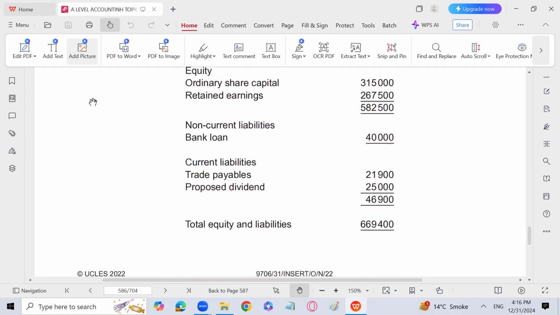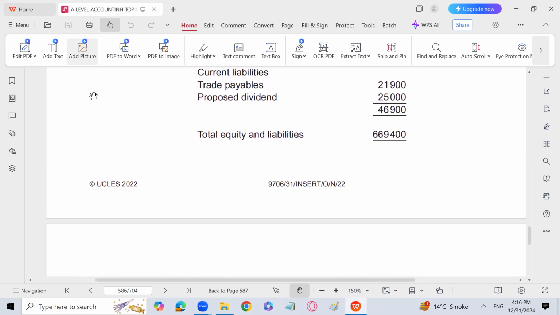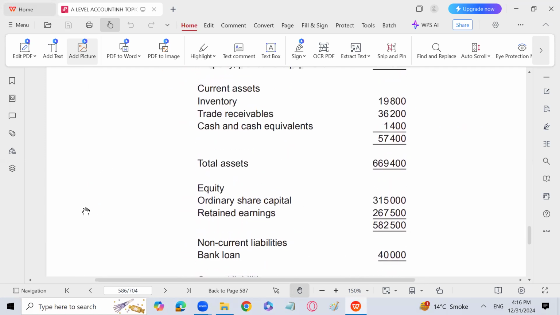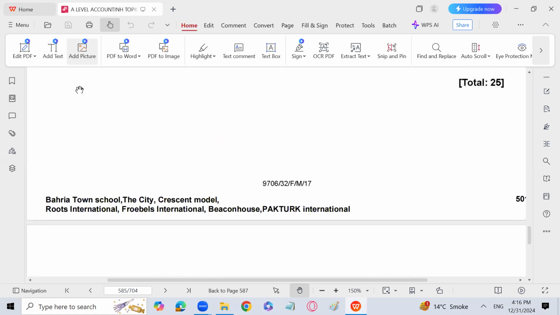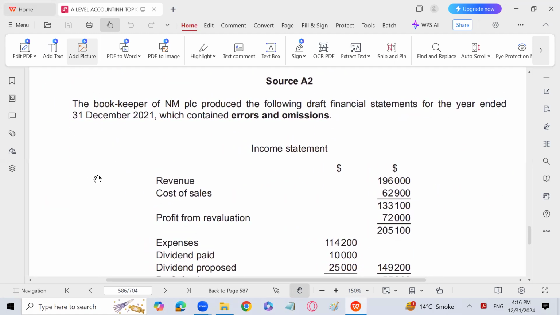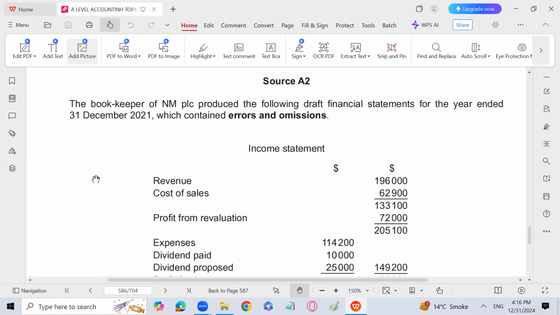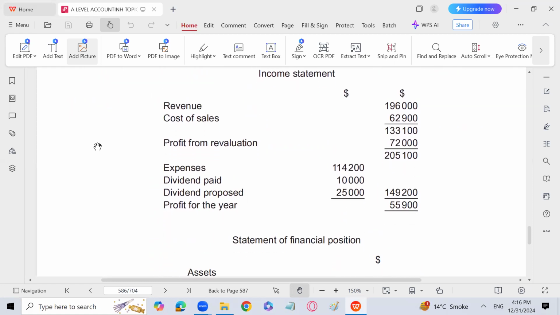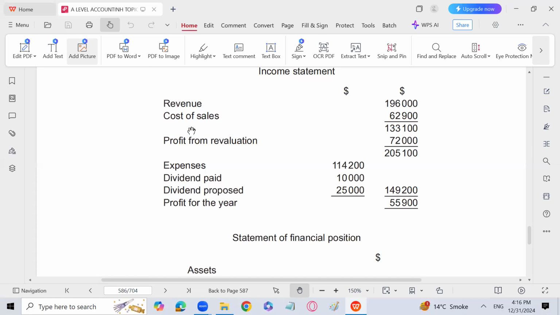This question has come in October-November 2231 from the topic of A2 accounting, international accounting standards. The bookkeeper of NM Public Limited Company produced the following draft financial statement for the year ended 31st December, which contained errors and omissions. Revenue is given. Cost of sales is given. Profit from revaluation 72,000. Obviously, we know that profit from revaluation will not come in the income statement, because it is a revaluation reserve and will go to the statement of financial position in the equity and liability section.